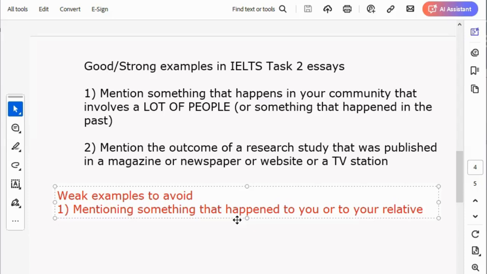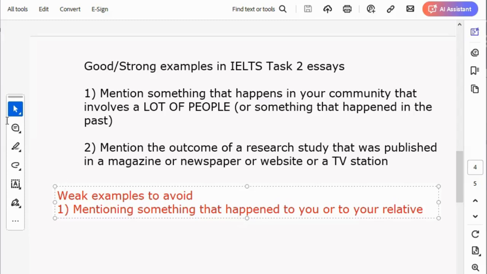Okay? It's not like you will score 3.0 if you write an example like this. No, you will not score 3.0. In fact, you will not even score 5.0. They might give you 6.5. But it's not likely they will give you 8.0. It's not likely they will give you 7.5. Because that example is not strong enough.